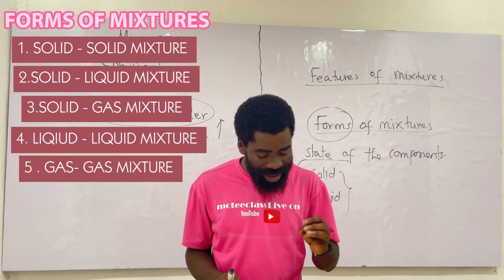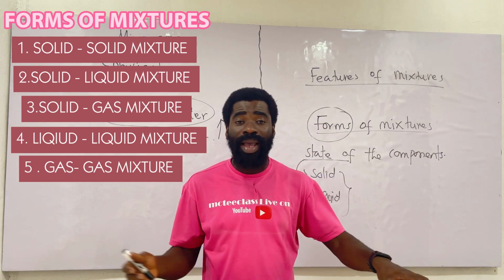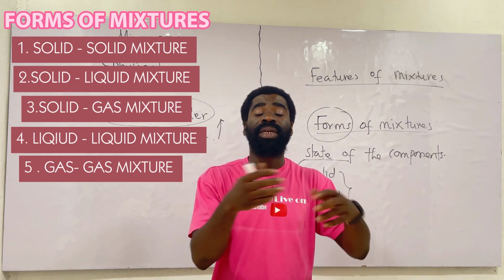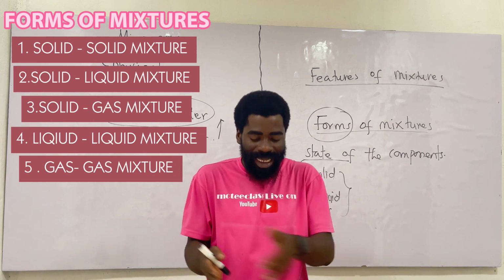Good. Then we have gas mixture. It's a mixture that consists of two or more different gases. Example is the air we breathe in. The air we breathe in is a mixture. Air is a mixture of gases. So it's a gas mixture.